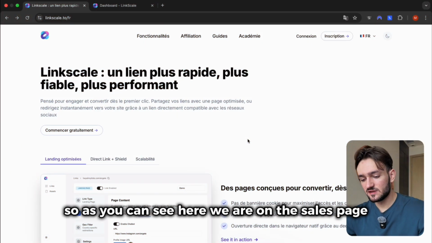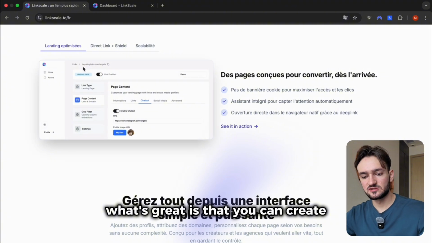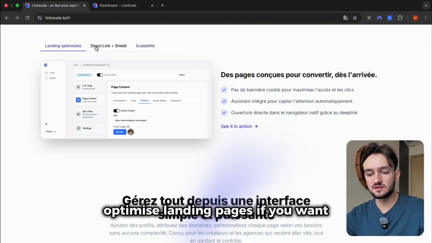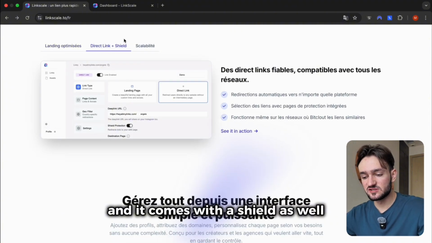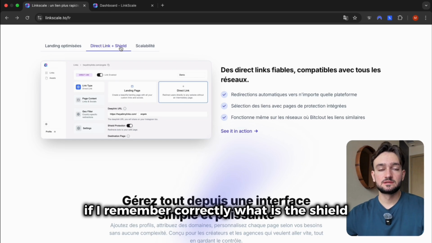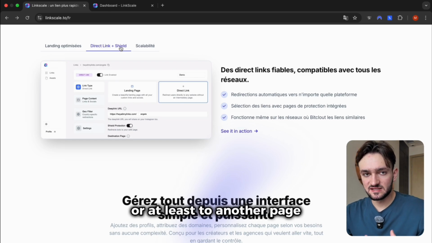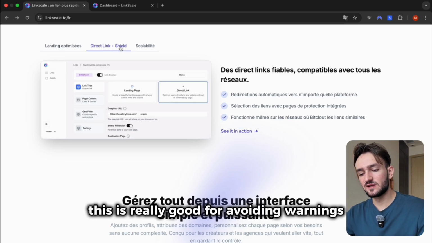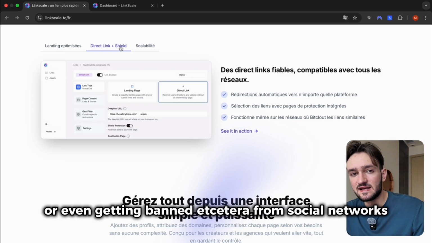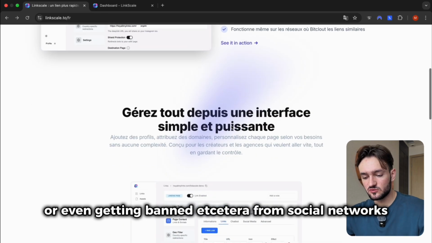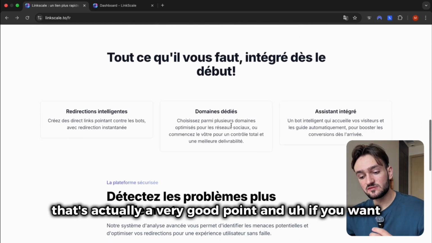So as you can see, here we are on the sales page. What's great is that you can create optimized landing pages if you want. There's also direct linking, and it comes with a shield as well. If I remember correctly, what is the shield? It will simply redirect bots to another platform, or at least to another page instead of the OnlyFans page. This is really good for avoiding warnings or even getting banned, etc. from social networks. That's actually a very good point.